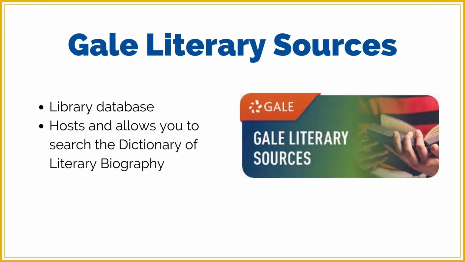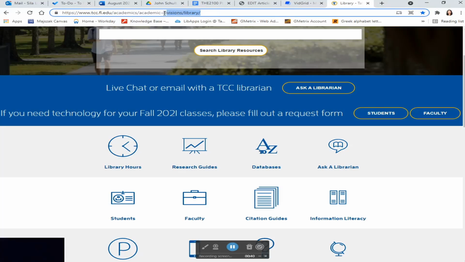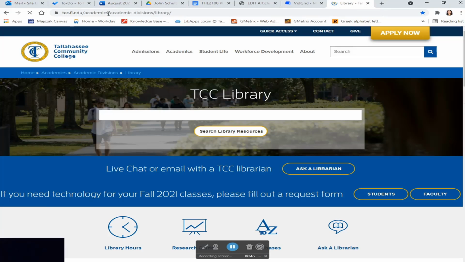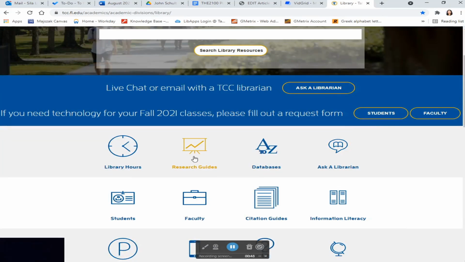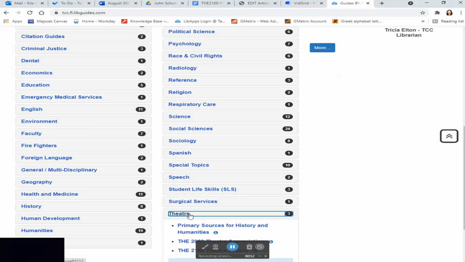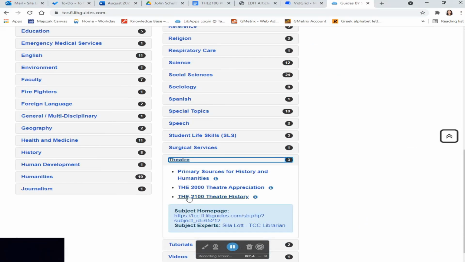Now that we live in the 21st century, our Dictionary of Literary Biography is no longer in print, but housed in one of our databases, Gale Literary Sources. To get to Gale Literary Sources, you can start off at our TCC Library website, which is tcc.fl.edu/library. From here, you can select our research guides. You will then scroll down and select Theater.